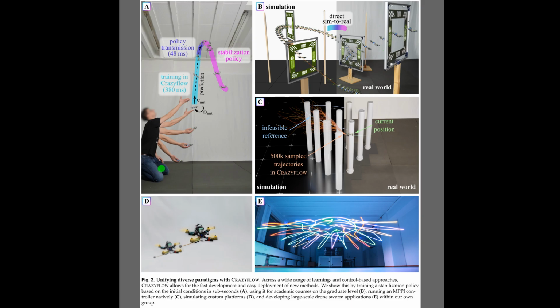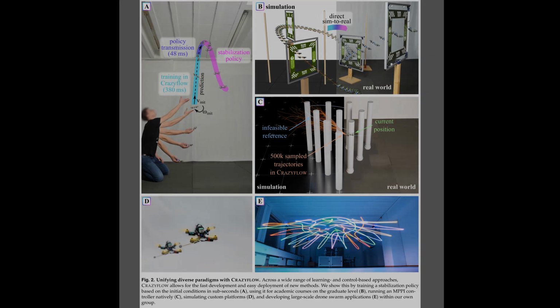Panel A details the mid-air recovery task, where a stabilization policy is trained in just 380 milliseconds after the drone is thrown. Additionally, Panel C illustrates a model predictive path integral controller, which is an algorithm that simulates thousands of potential paths in real time to avoid obstacles. Evaluating 500,000 trajectories concurrently allows the drone to navigate complex spaces dynamically.